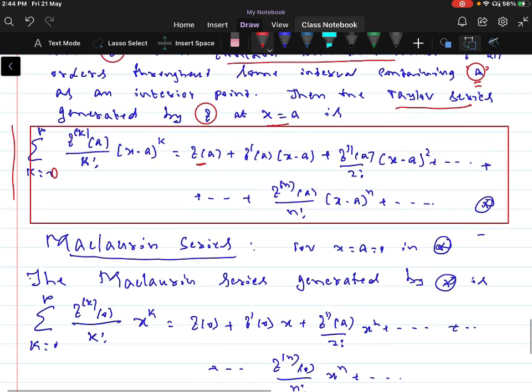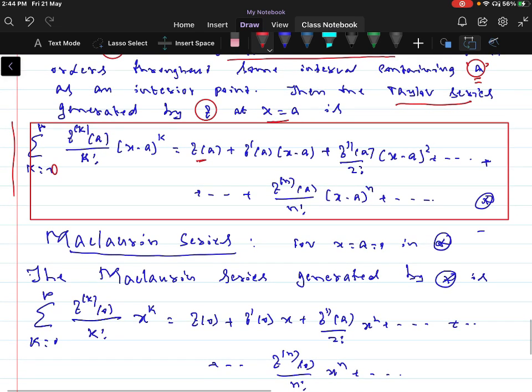Now let us move to the definition of the Maclaurin series. For x equal to a, when a is equal to 0 in the Taylor series, the Taylor series reduces to the summation of k from 0 to infinity of f^k of 0 by k factorial into x power k. When a is 0, x power k comes.